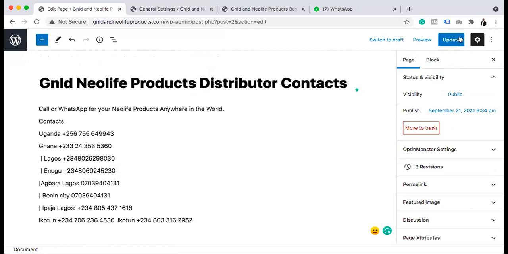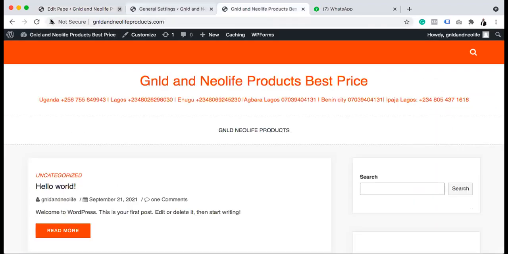Because what we are doing is not about this menu being on top or that menu being on that side. It's about how people can actually access it. So you can see this now: Neolife products, distributors, contacts.